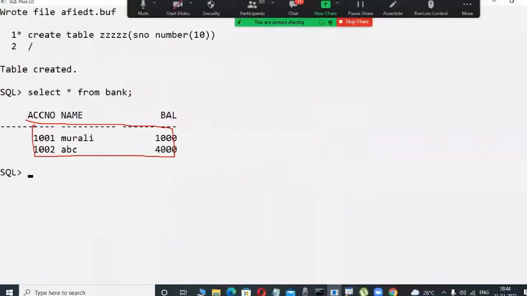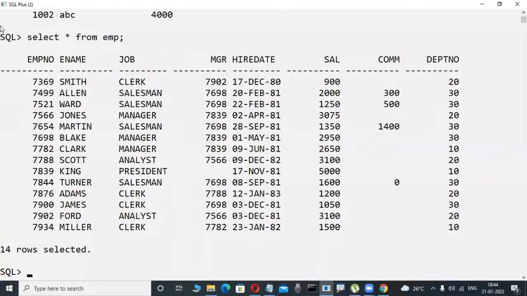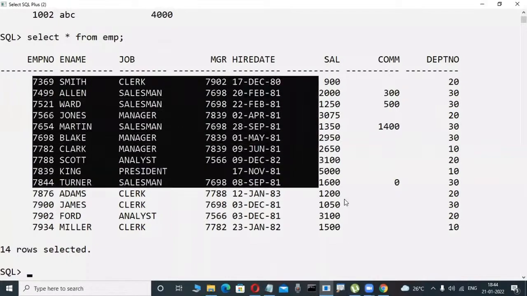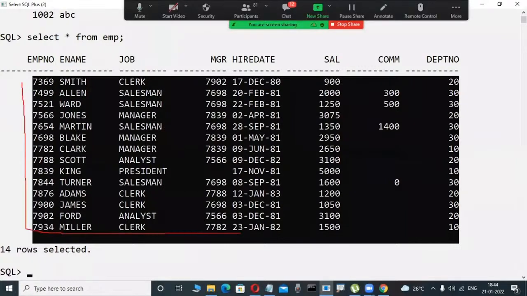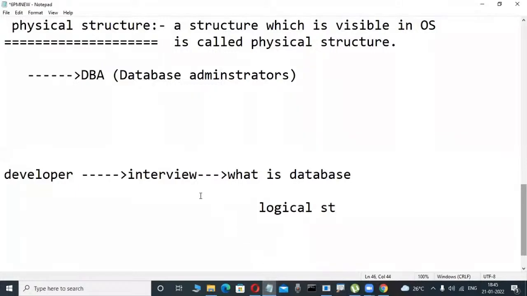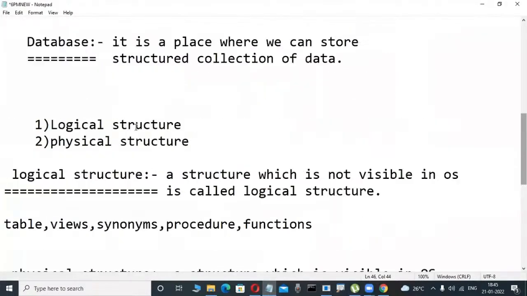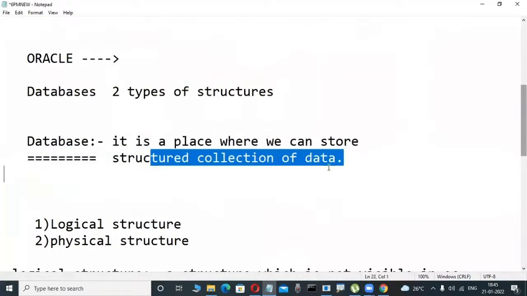In table format. Yesterday, did anybody observe a big table I typed like this? It is a structured collection of data. This is the logical side we are talking about, in table format, because developers are well-known with tables, views, procedures, functions, and triggers. So they say the database is a place that stores a structured collection of data, because we learn the relational database, the logical side. In books and on Google, when we type what is a database, two definitions appear, but most developers write that it is a place where we can store a structured collection of data.